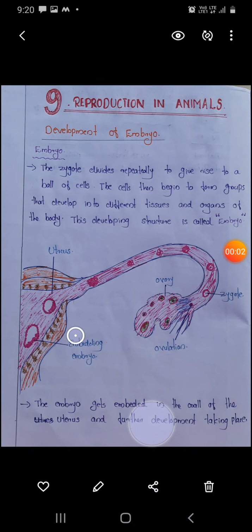Dear children, so now let us recall the chapter once again. Today we have already discussed the development of the embryo. First, we looked at what an embryo is. The zygote divides repeatedly to give rise to a ball of cells.